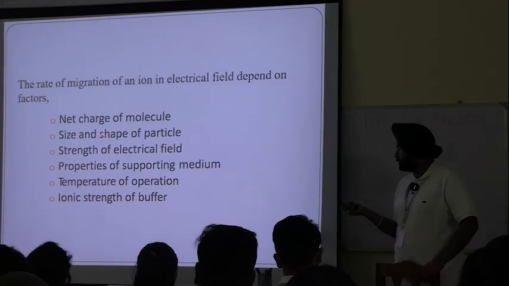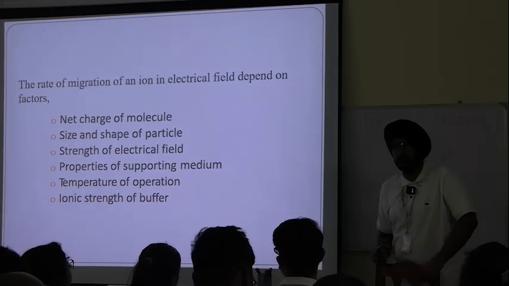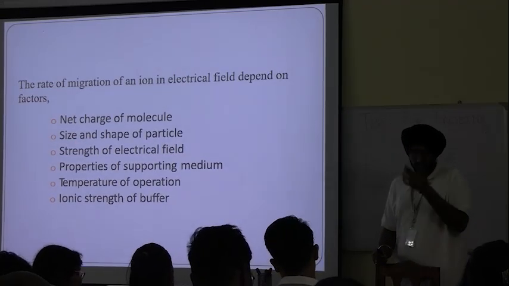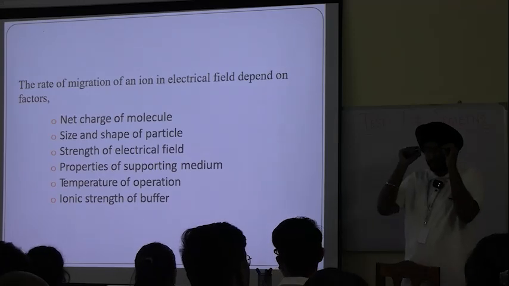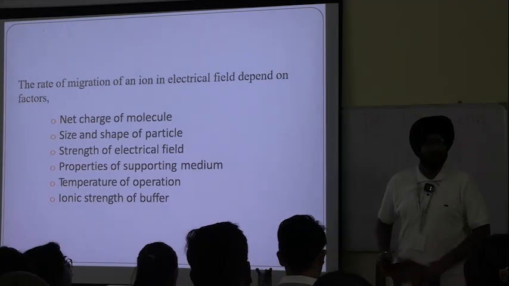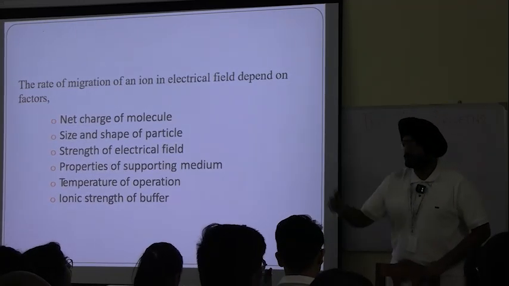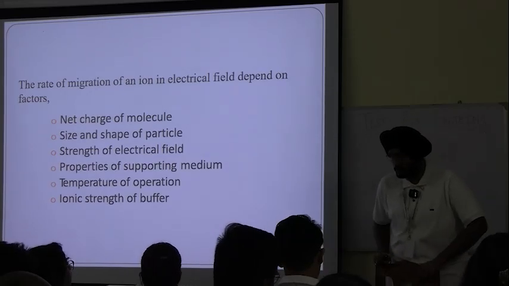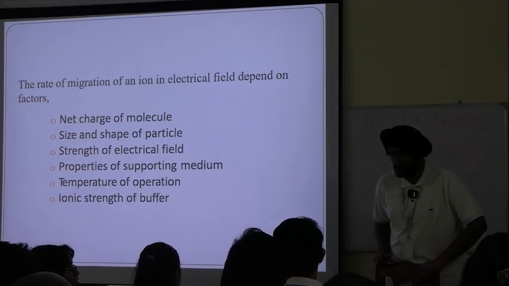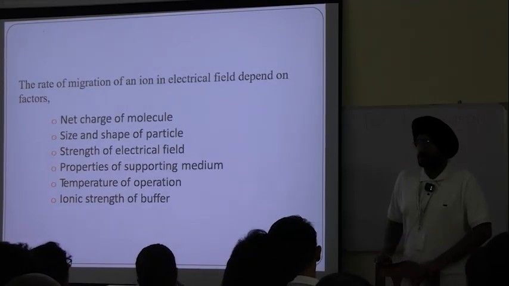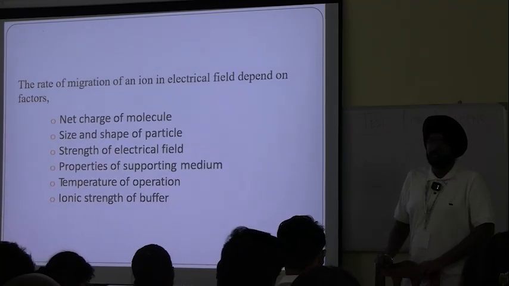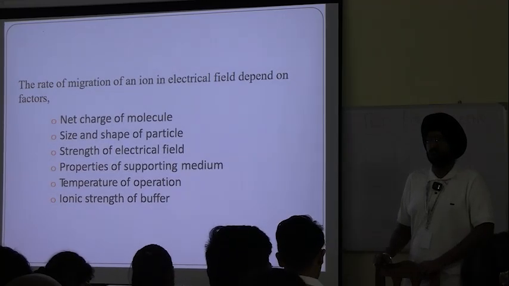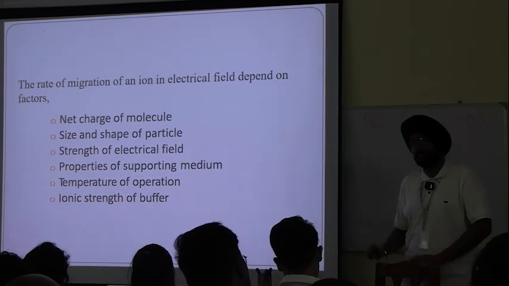Then size and shape of the particle. This is also a very important factor. How can size and shape affect the mobility or movement? Let us assume there are two molecules which have 100 Dalton weight.